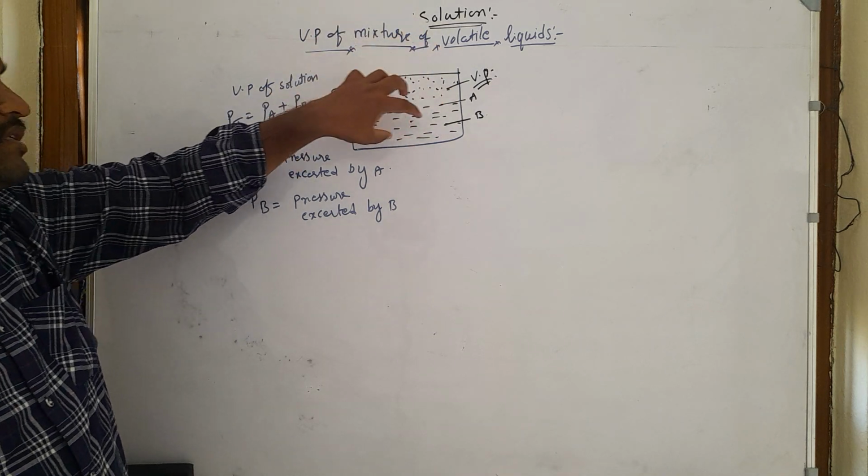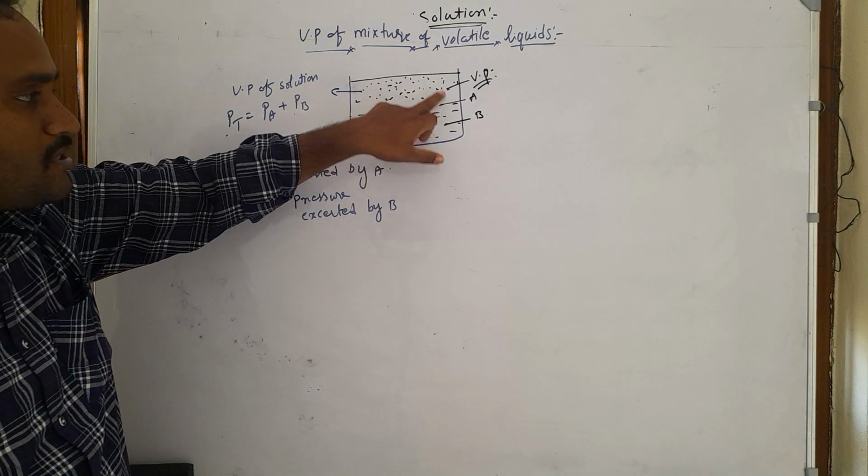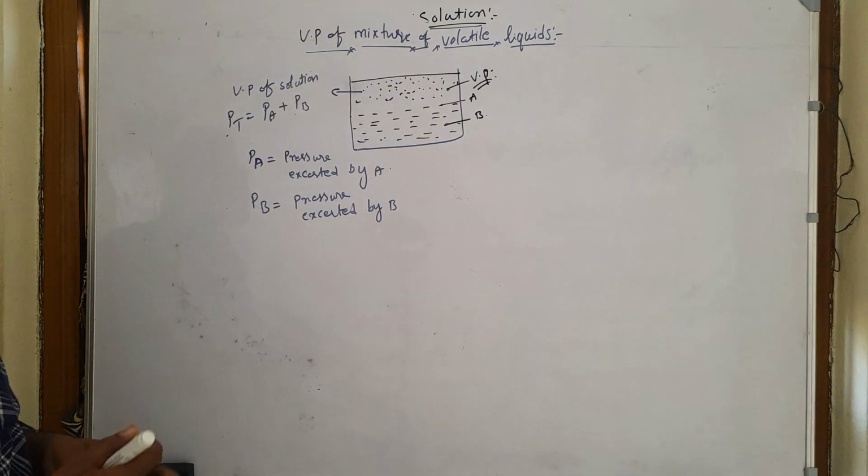This total pressure is because of the partial pressure of A and partial pressure of B.